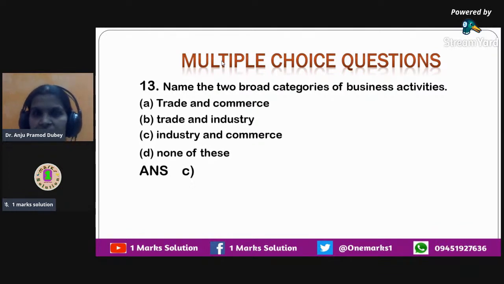There is, as I told you, a specific diagram which specifies industry, and under industry you have primary, secondary, tertiary, and under primary you have mining, extraction, synthesis, and real estate, and then you have secondary industries, and then you have something called commerce, under which you have trade and aids to trade, auxiliaries to trade. So the correct answer over here is industry and commerce, and that's the two broad categories of all the business activities that can be considered over here.